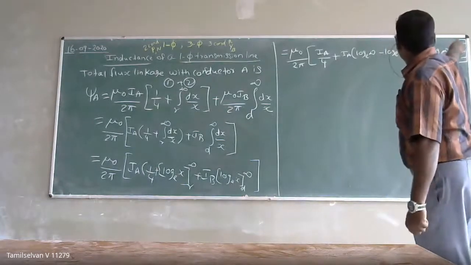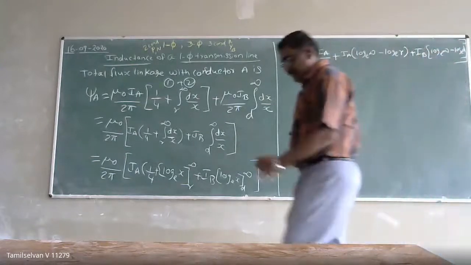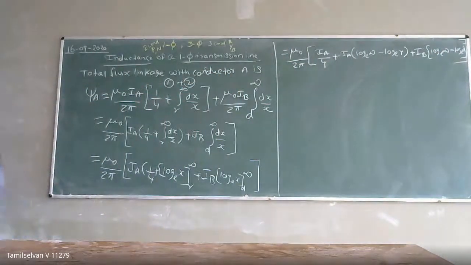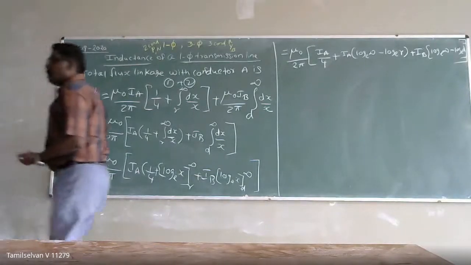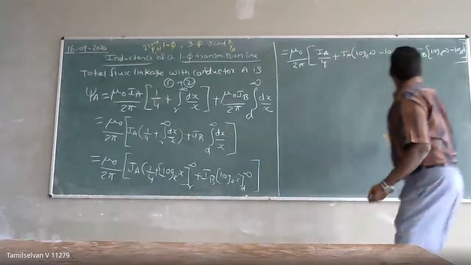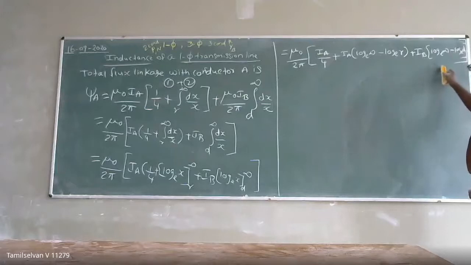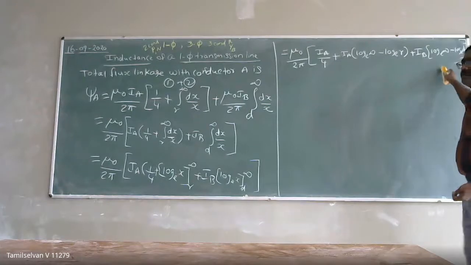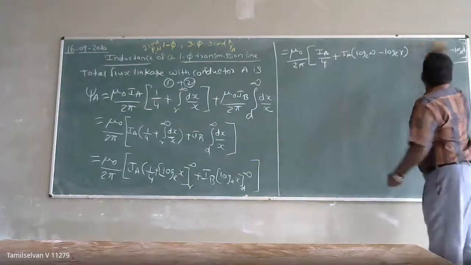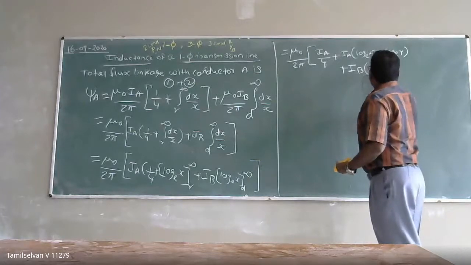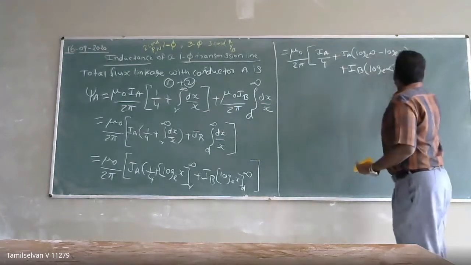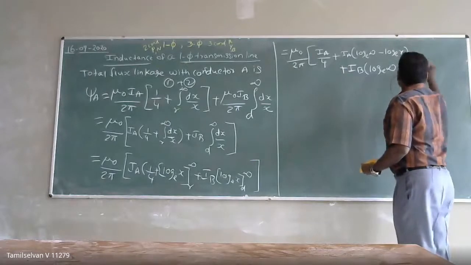Is the corner board visible? Are you able to see that corner board? Is it visible? Sir, it is visible only when it is rotated. The students have to rotate it and see. IB log base e of infinity minus log base e of d.